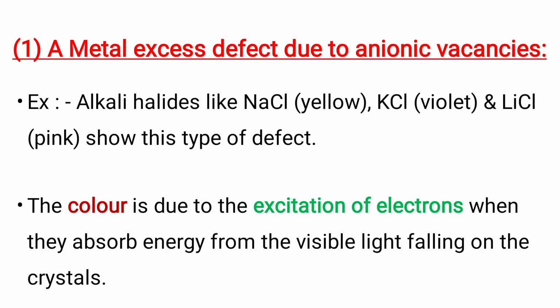Okay, a metal excess defect due to anionic vacancies. Examples are alkali halides like sodium chloride, which gives yellow color, KCl which shows violet color, and lithium chloride which has pink color. And the color of these crystals is due to the excitation of electrons when they absorb energy from the visible light falling on the crystals.